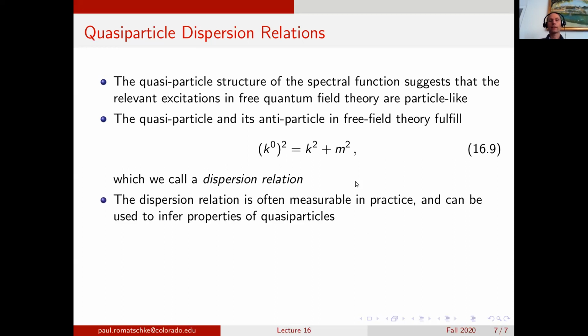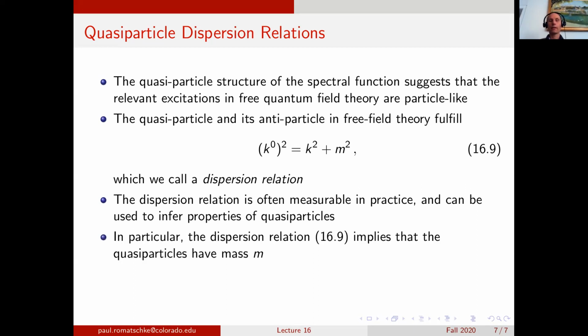And what that means is that since the dispersion relation is often measurable in practice, we have access to the properties of these quasiparticles. In particular, if you can measure the dispersion relation of this particular quantum field theory, for instance, by scattering or other means, then you have a handle on this parameter m that we have in our Lagrangian.